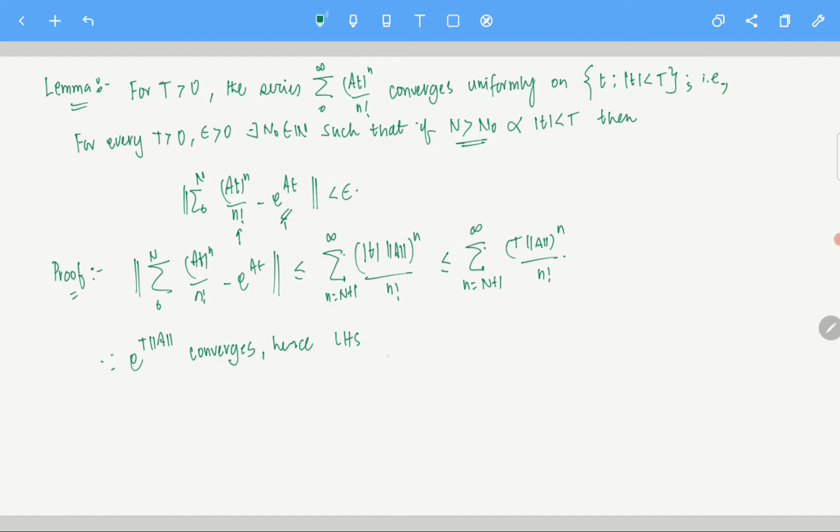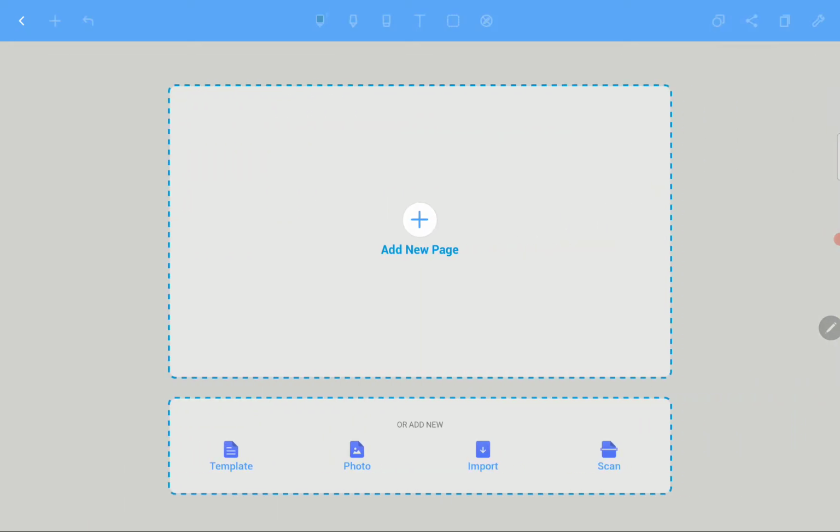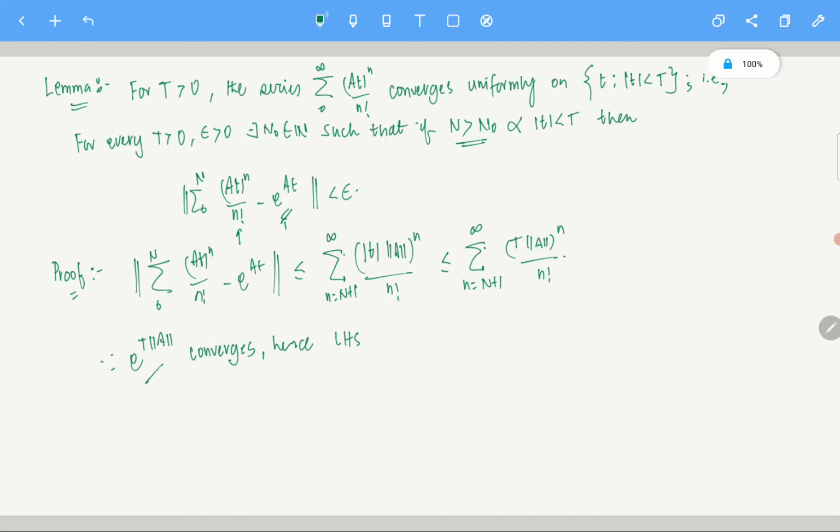I mean, you do realize that if exponential capital T times norm A converges, then for large n, what will happen? The tail of this series becomes extremely small, right? So the left hand side will be dominated by an extremely small number.